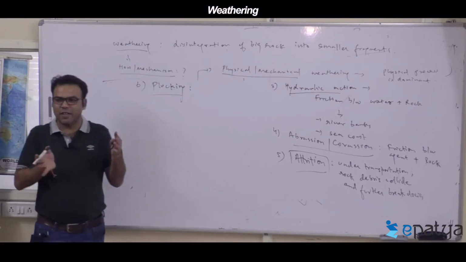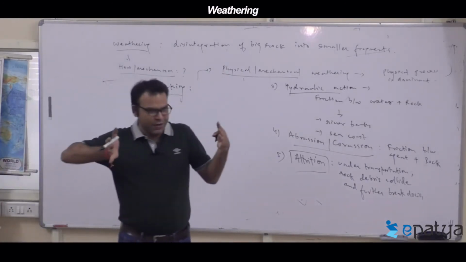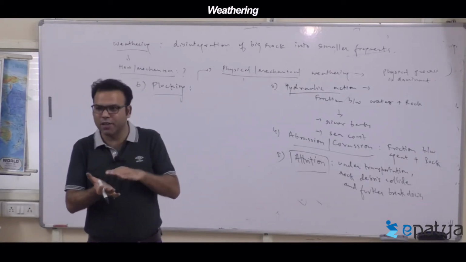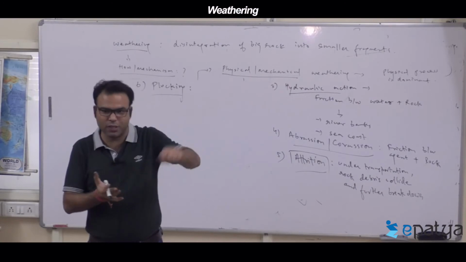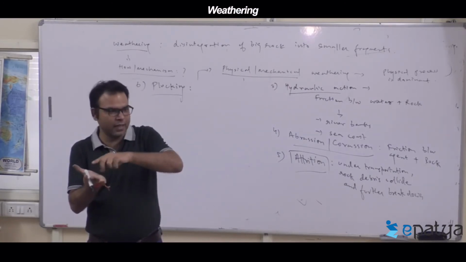When the glacier is under movement, the rocks touching it undergo a tearing process. They stick to it and get torn.